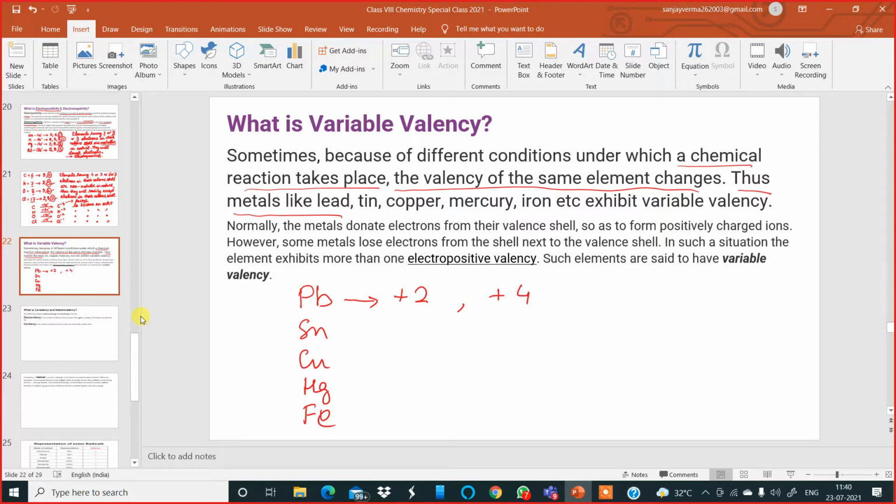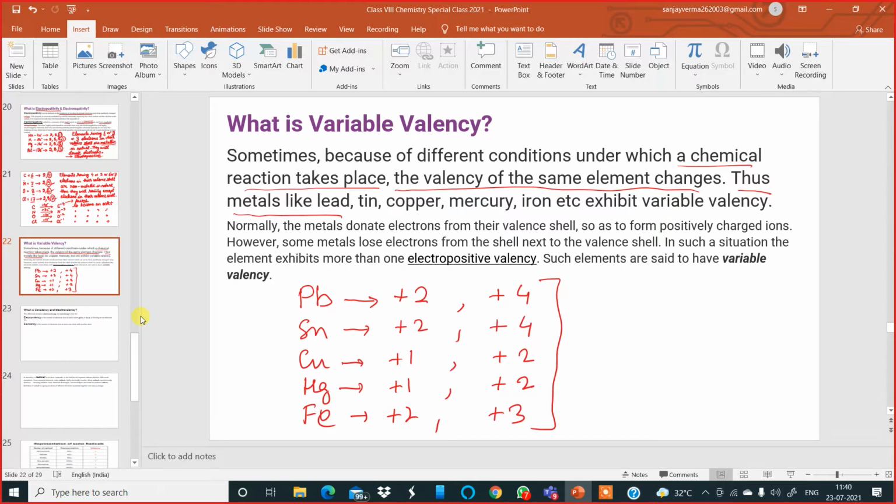That is the two valencies of lead. Similarly, tin also +2 or +4. Copper, it is +1 or +2. Mercury, +1 or +2. Iron, it is +2 or +3. So these are variable valencies having more than one combining capacity.